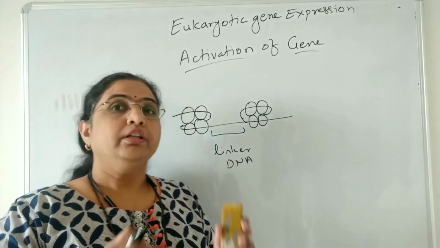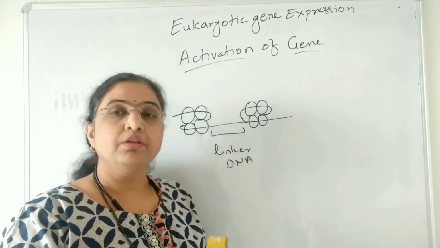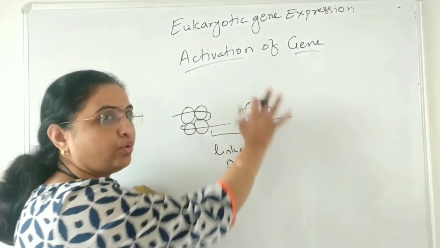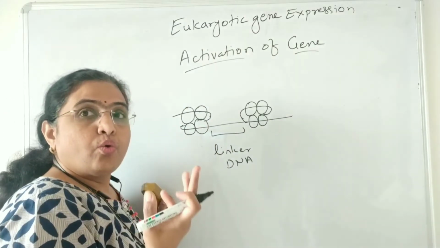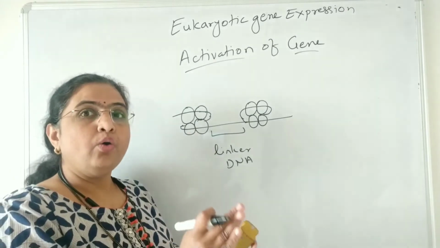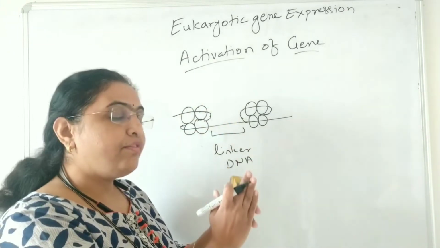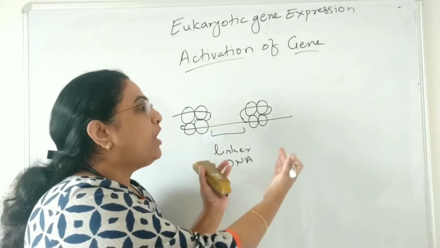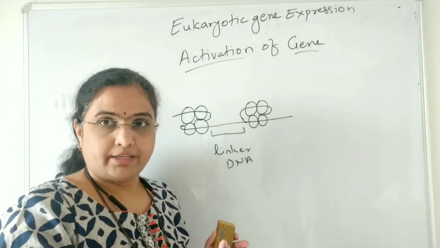But the DNA where the information is stored is in this nucleosome form. So to read this information, like how you open the book and read it, in the same way you have to open up this nucleosome and then read the information stored in this DNA.